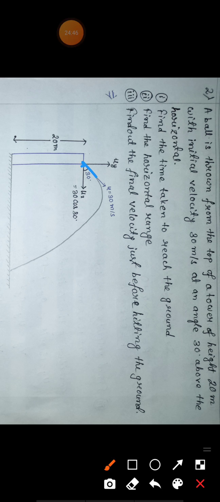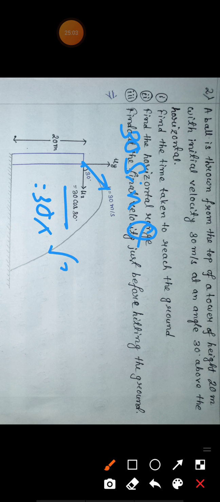So you can break this initial velocity into two components. This will be your 30 cos 30, this will be your 30 sin 30. So the x component of velocity is 30 cos 30. The value of cos 30 is root 3 by 2. So that means 15 root 3.